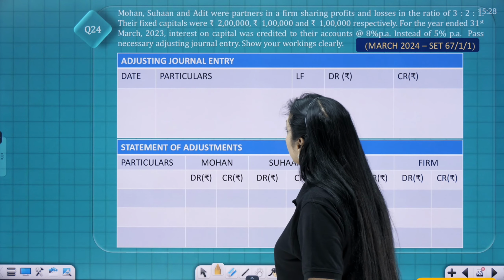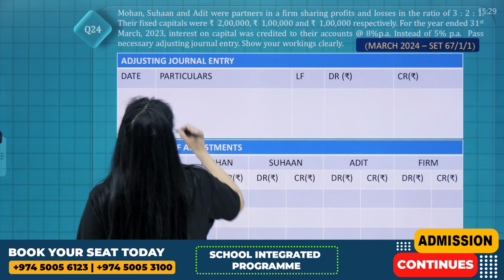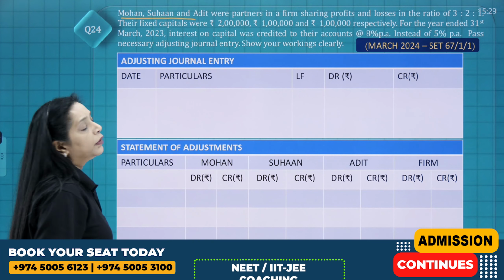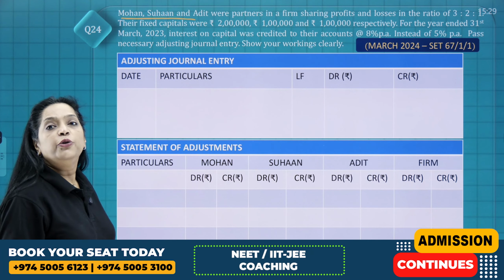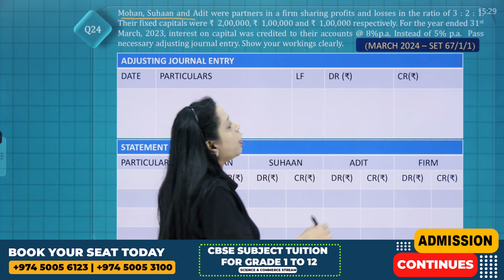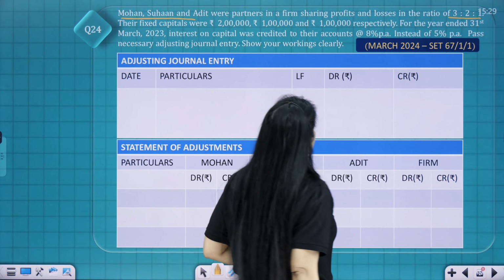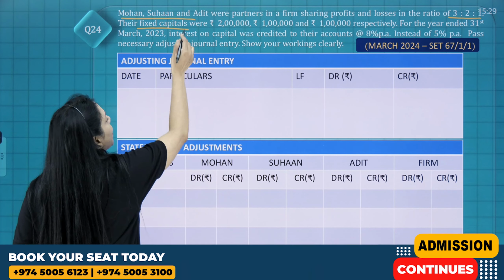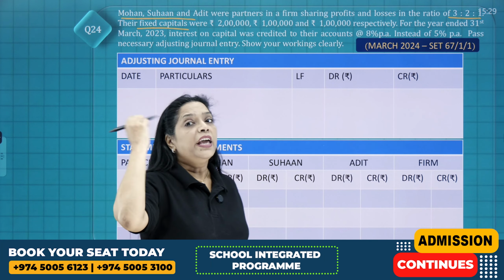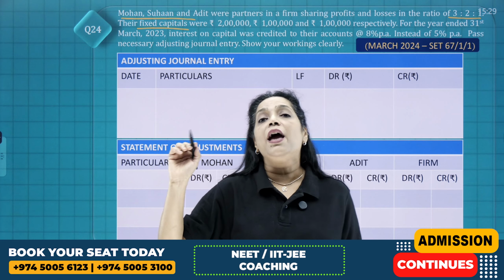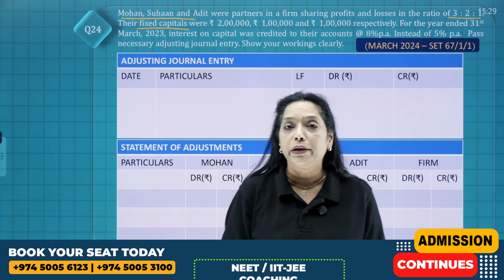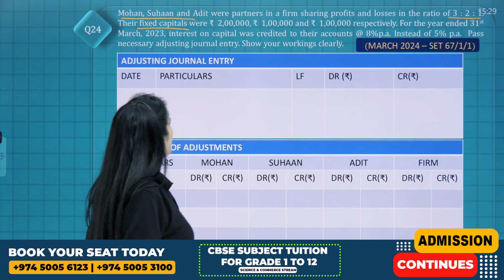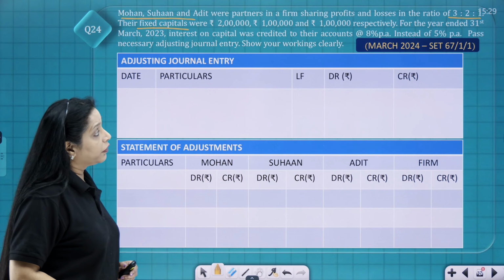rectifying entries. Well, Mohan, Suhan and Adit were 3 partners in a firm sharing profits and losses in the ratio of 3:2:1. Their fixed capital, always keep in your mind, when you see the word fixed capital, immediately it should strike you that all the transactions will be treated through current account. Clear? Their fixed capitals were 2 lakh, 1 lakh and 1 lakh respectively.